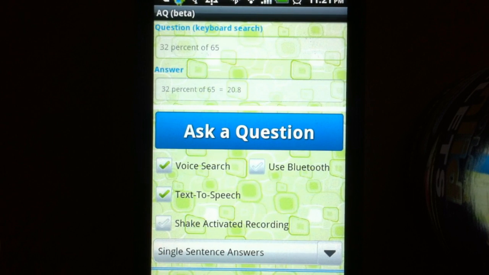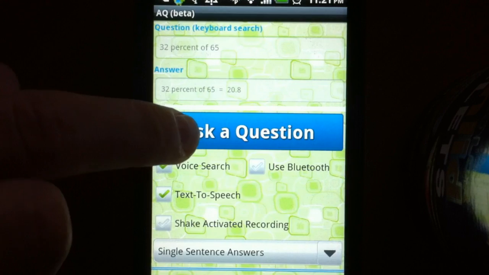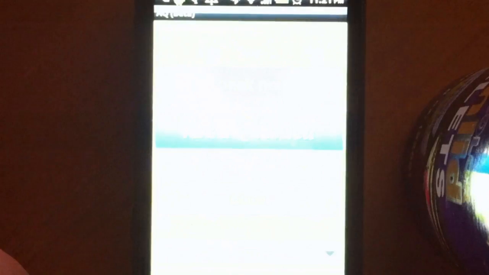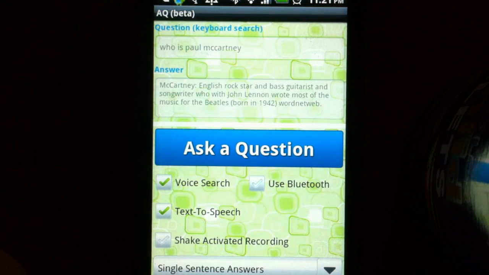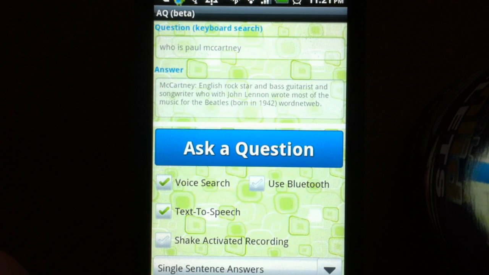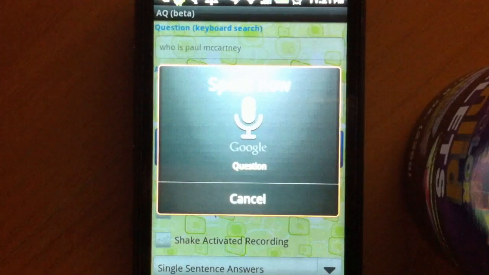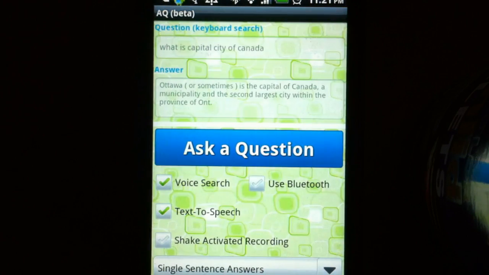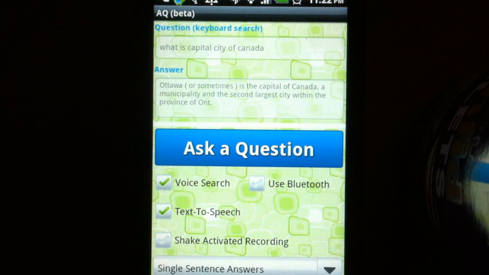Okay, so let's ask some more complicated questions. Who is Paul McCartney? McCartney, English rock star and bass guitarist and songwriter who with John Lennon wrote most of the music for the Beatles, born in 1942, word netweb. What is capital city of Canada? Ottawa, or sometimes, is the capital of Canada, a municipality and the second largest city within the province of Ontario.